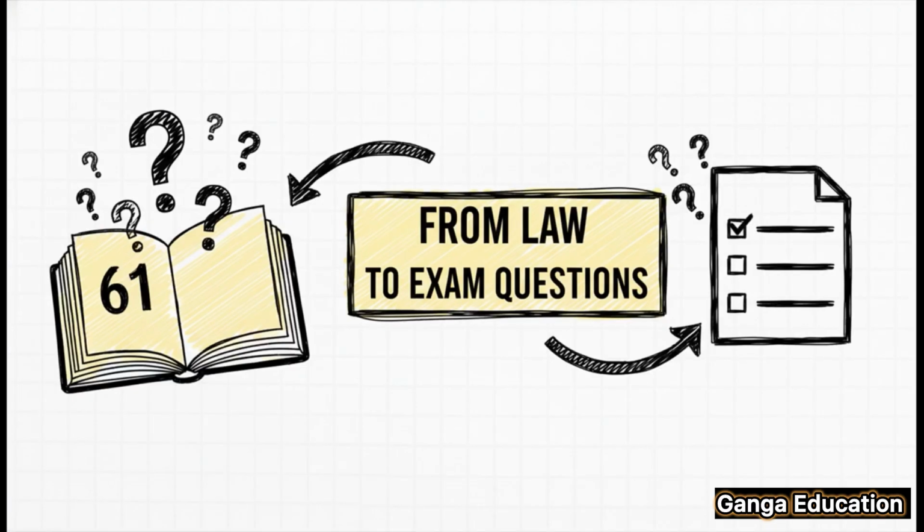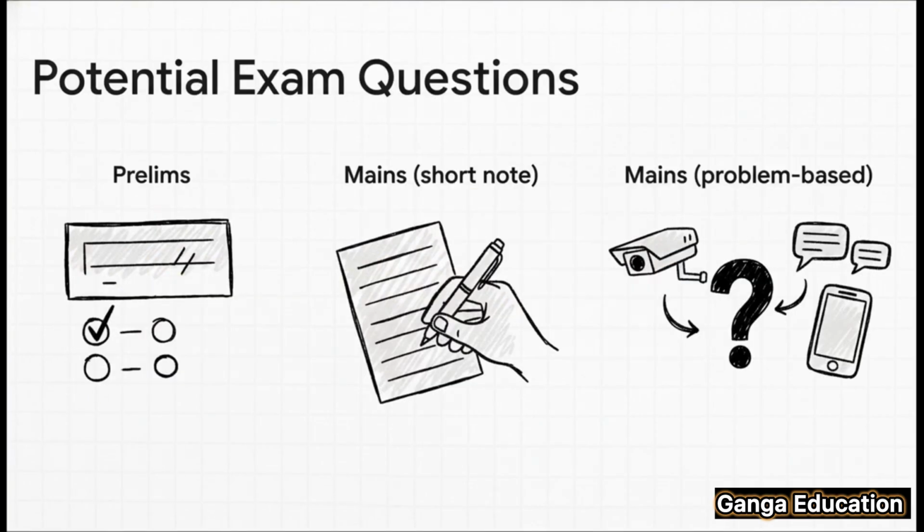For your judiciary and APO exams, understanding Section 61 isn't just about knowing the text of the law. It's about knowing how questions are likely to be framed from this topic. In your prelims, you'll probably see a direct question like, which section of the BSA deals with admissibility of electronic records? Easy, Section 61. For your mains, a short note on this topic is a classic.